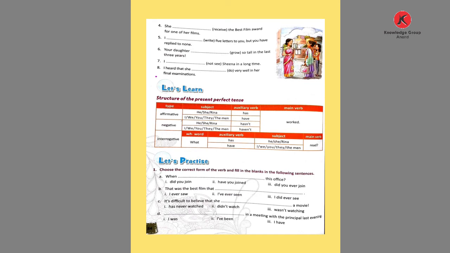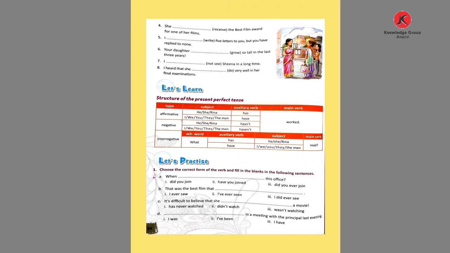Now comes number 8. I heard that she blank very well in her final examination. So here given she, third person pronoun. So we use has and do. Do is the present form, done is the past participle. She has done very well in her final examination. So this is how we use the present perfect tense.